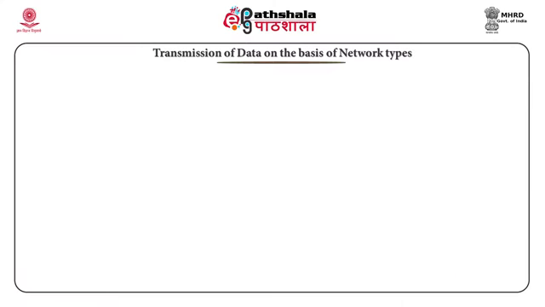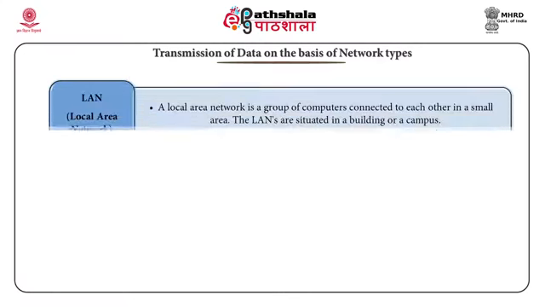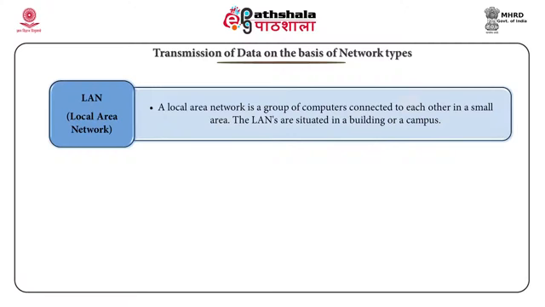Transmission of data on the basis of network types. A network comprises two or more computers that are connected to share resources such as printers and CDs, exchange files or permit electronic communication. The computers on a network may be connected through cables, telephone lines, radio waves and satellites. The transmission of data based on the network types depends first on LAN, that is Local Area Network.